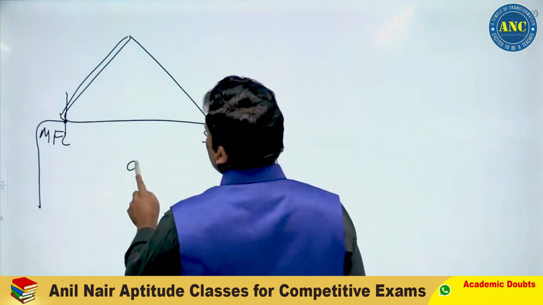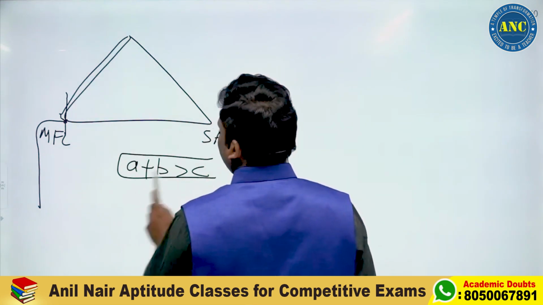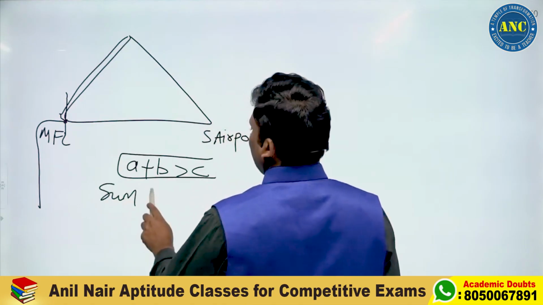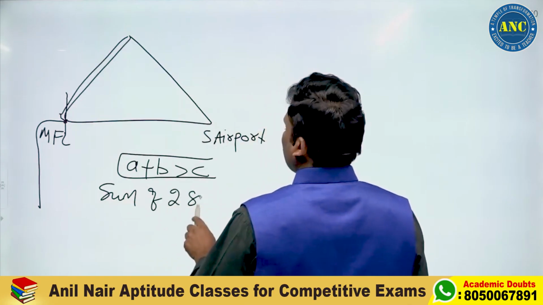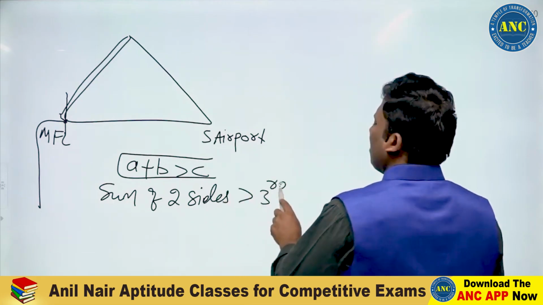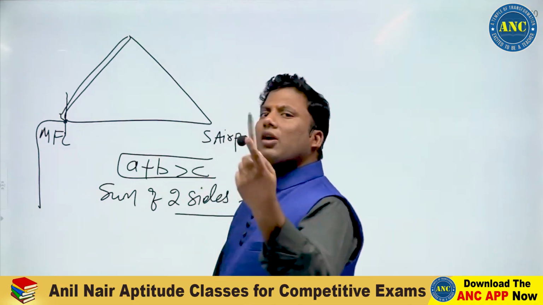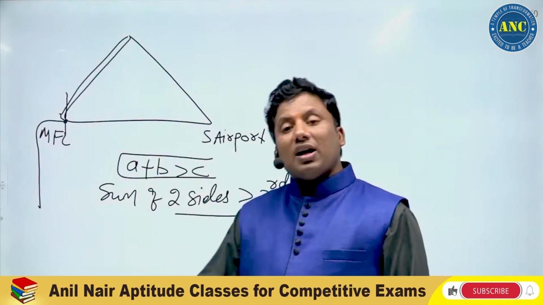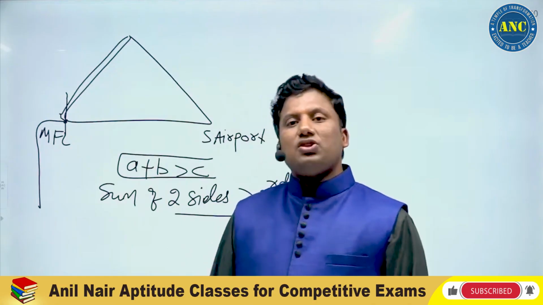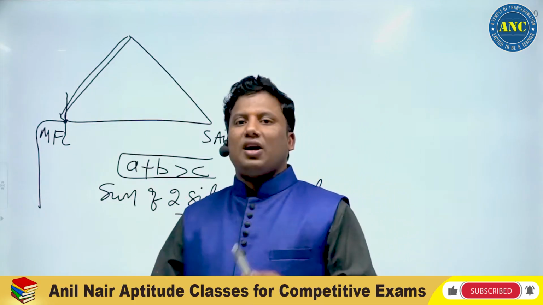What is the condition? Sum of two sides should be greater than the third side. Sir, why is it that for the three sides in a triangle, the sum of two sides should be greater than the third side? Why can it not be equal to? Why can it not be less than? Why should the sum of two sides be greater than the third side?